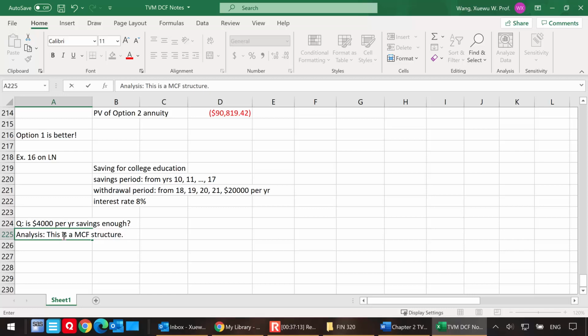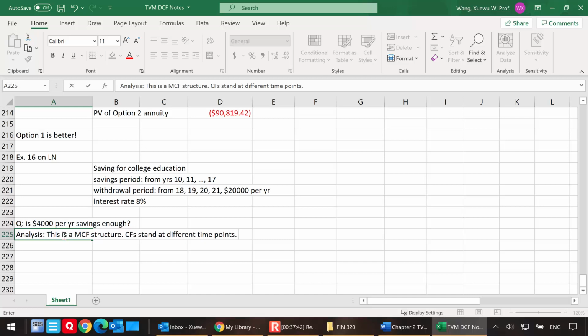Okay, and there are different kinds of cash flows here. One is the cash inflow, one is the cash outflow, or one is the deposit or savings, one is the withdrawal. And cash flows stand at different points in time. So you have 10 through 17, this is the savings period, and you have 18 to 21, that is the withdrawal periods.